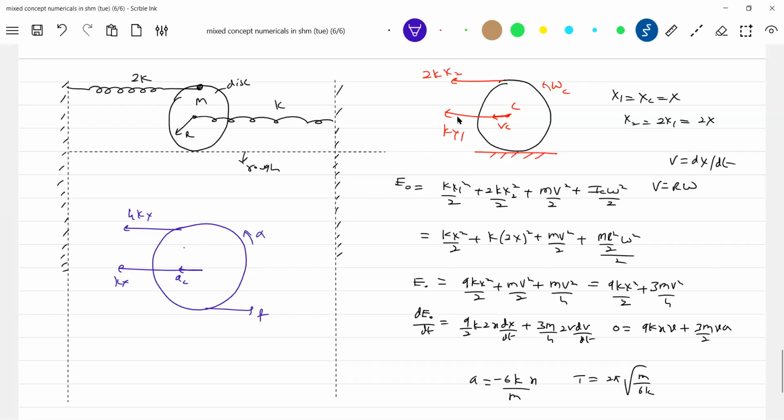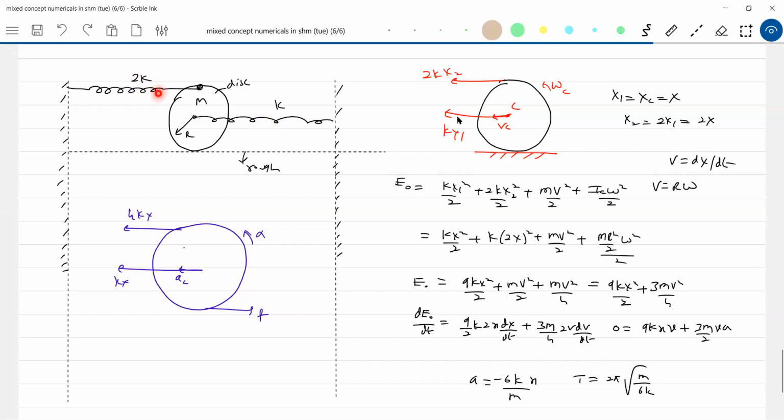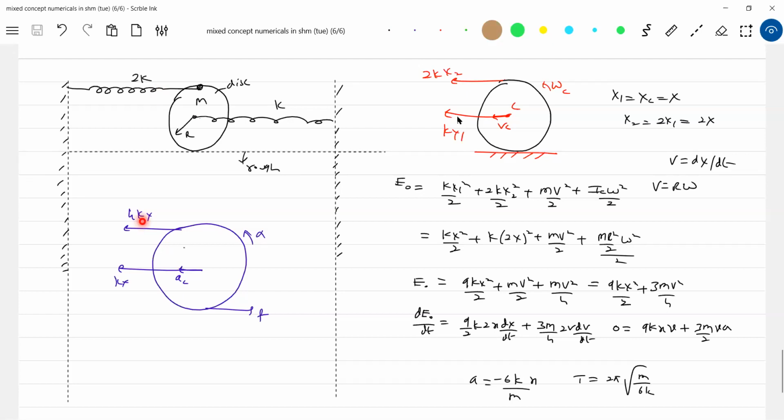Now why 4kx? What is the spring constant here? 2k, no? And this is k. Getting the idea? So the friction will act here. If you just slightly displace and release, it is going to roll like this, and the springs will remain horizontal. You know, all this condition is like this. You do get plenty of good questions on the rolling idea. You should be very careful.